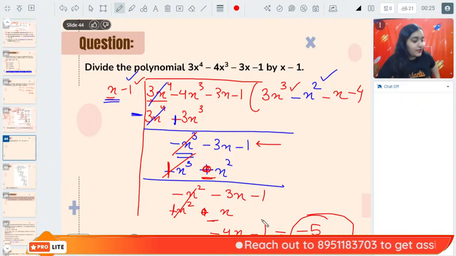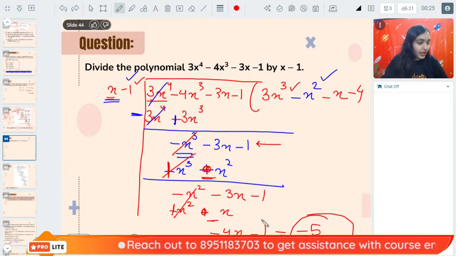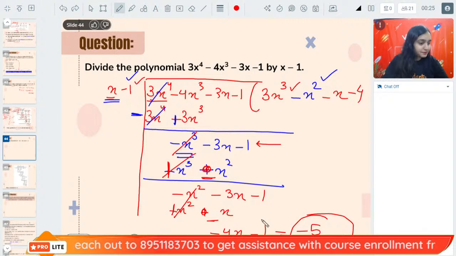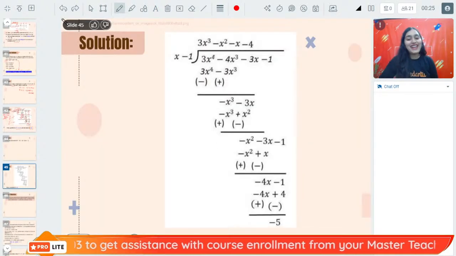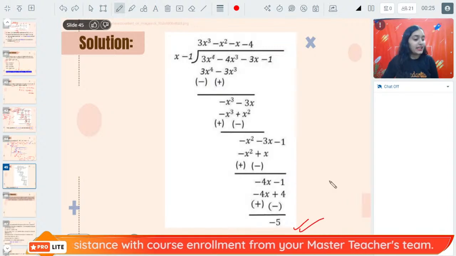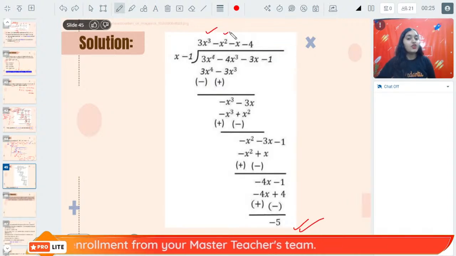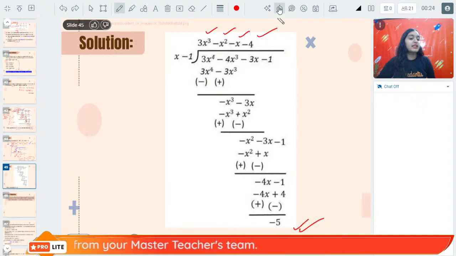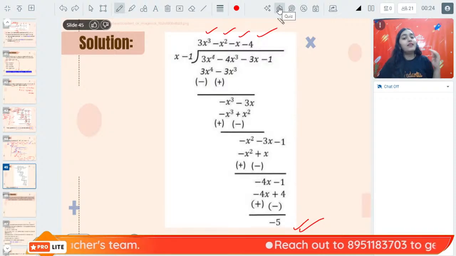Are you all getting minus 5? Very good, Aditya. Very good, Adarsh. Anybody else is getting? Only Aditya and Adarsh? Okay, so minus 5 is the final remainder, right? And the quotient is 3x cube minus x square minus x minus 4. Understood? So this is how we do the long division method to find out the quotient and the remainder when we are dividing two polynomials.